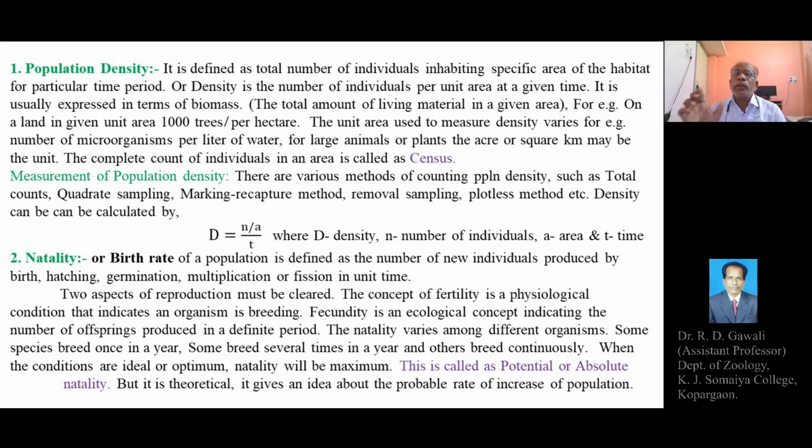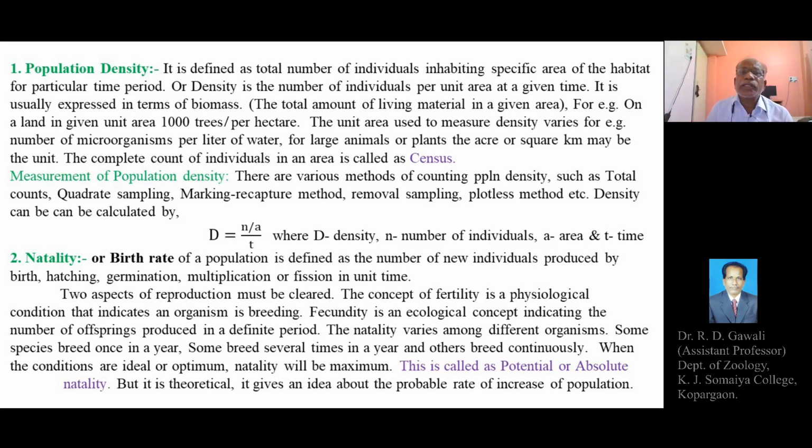Population density means the total number of individuals belonging to the same species occurring in a given area or unit area at a given time.